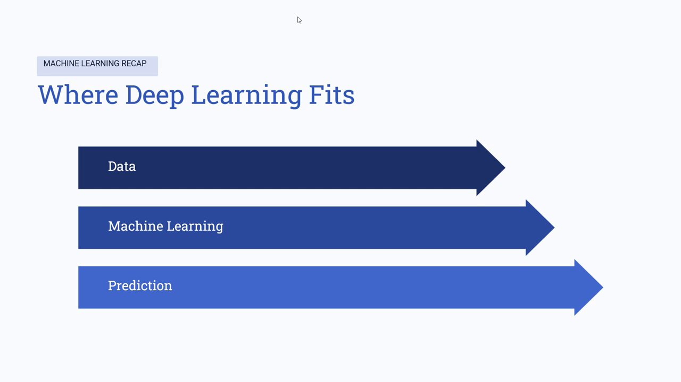Before diving into deep learning, let's quickly recap machine learning. Machine learning uses data to learn patterns and make predictions. For example, it can predict house prices, detect spam emails, or recommend movies. Deep learning is actually a special branch of machine learning that can solve more complex problems. Think of machine learning as the parent and deep learning as one of its most important and powerful children.